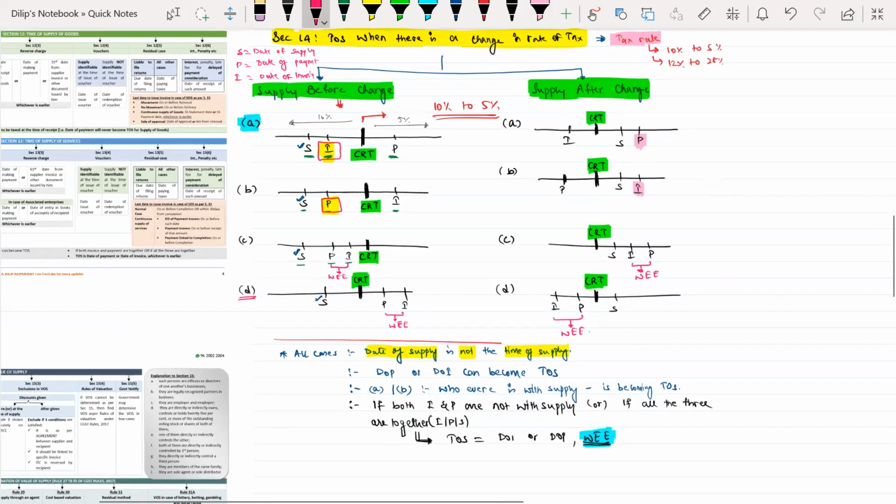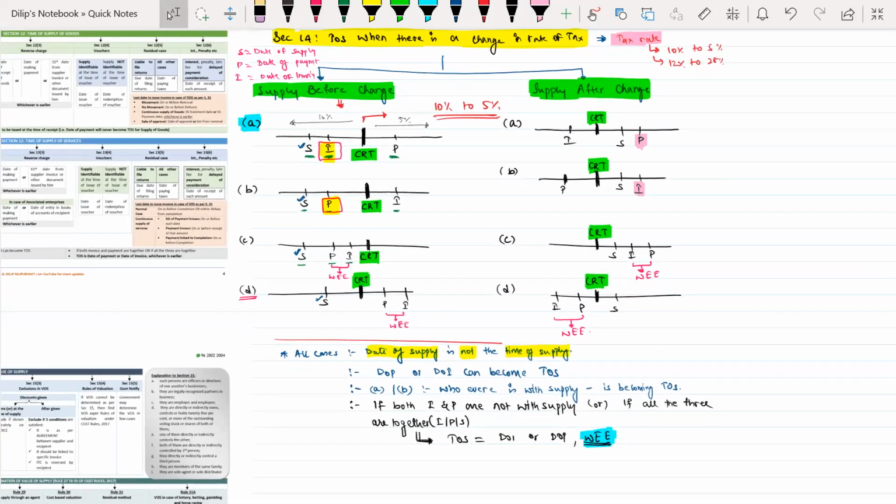I'll revise the entire provision. Okay, time of supply. Section 14 talks about time of supply when there is a change in rate of tax. Meaning what, sir? The tax rate has been changed from say 10% to 5% or 12% to 28%. Now, here section 14 says there are two possibilities. Supply can be made before change or supply can be made after change.